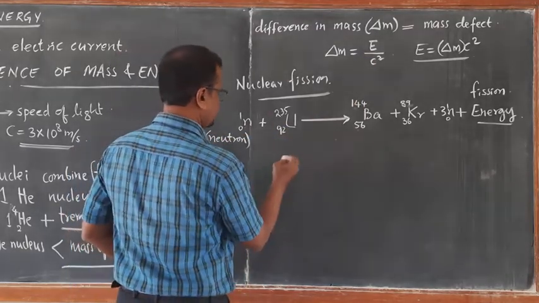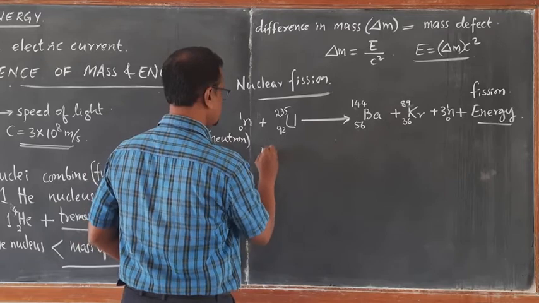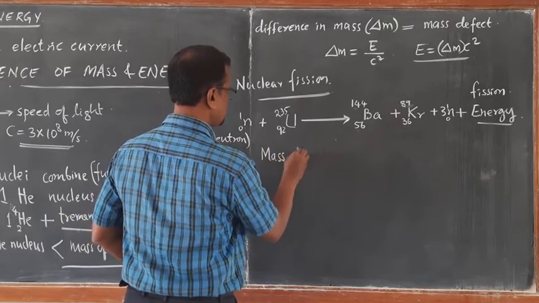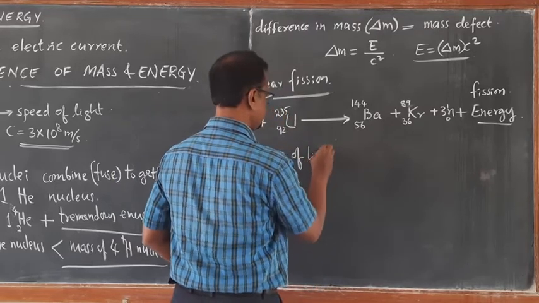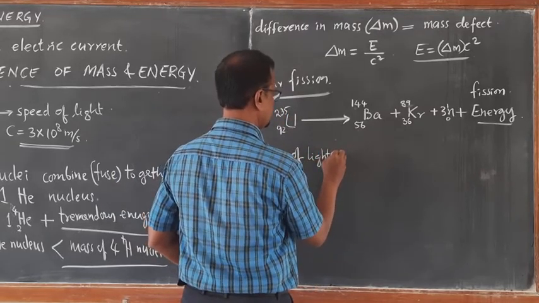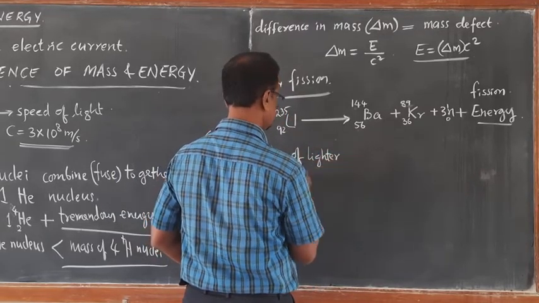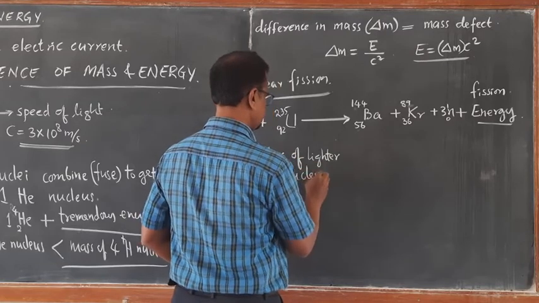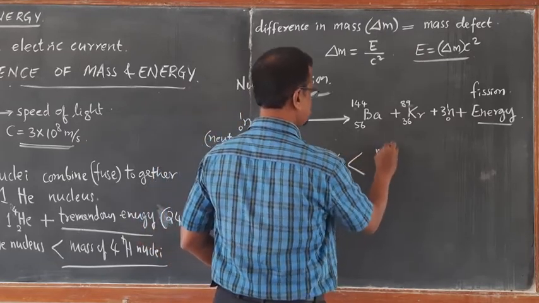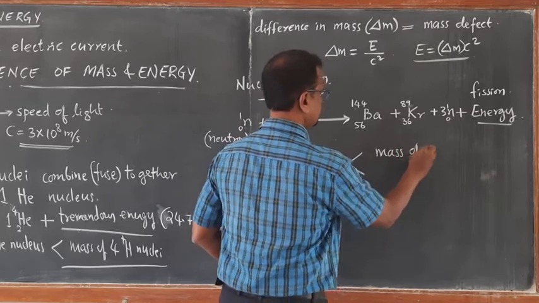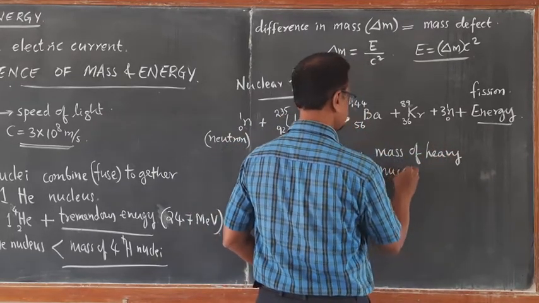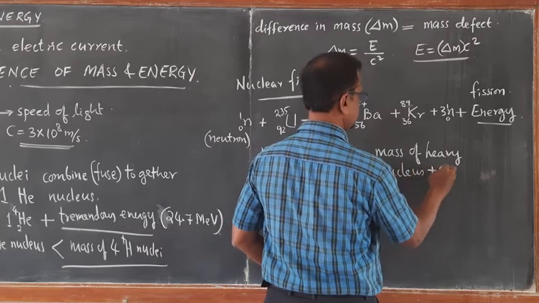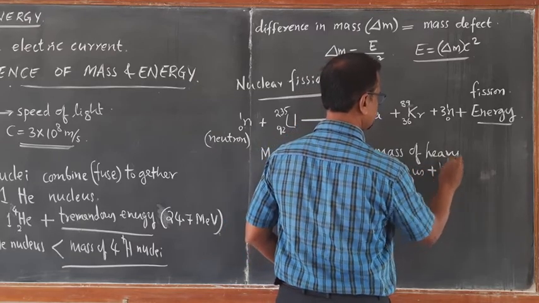So here I can write the mass of lighter nuclei is less than the mass of heavy nucleus plus mass of neutron.